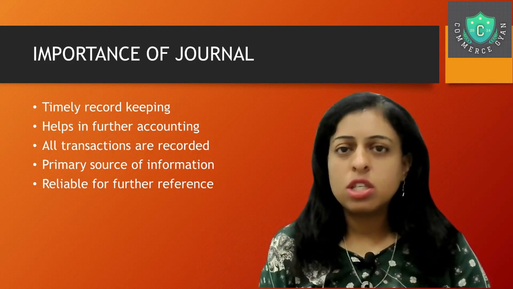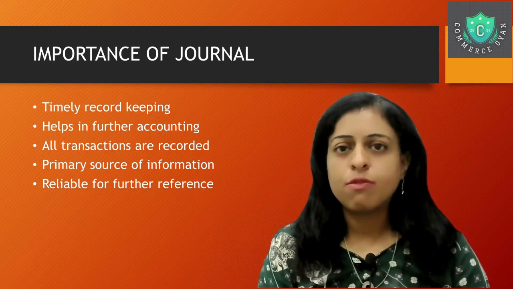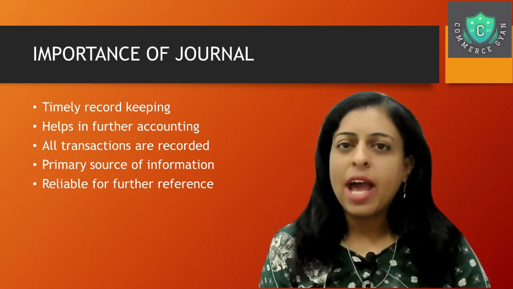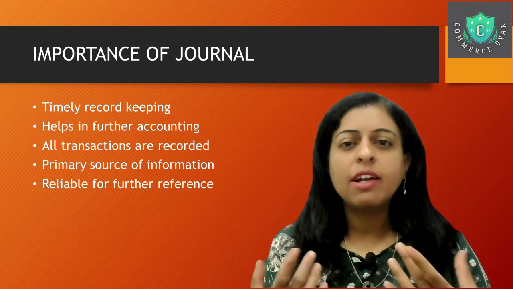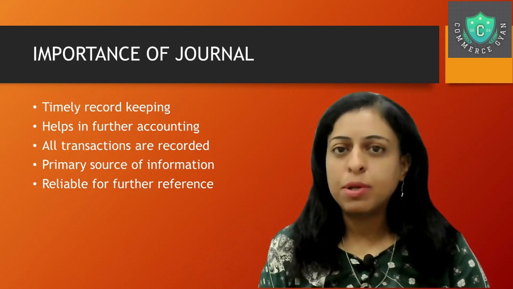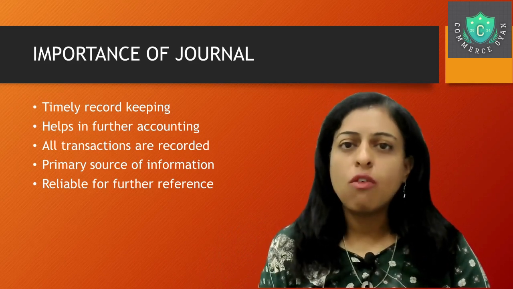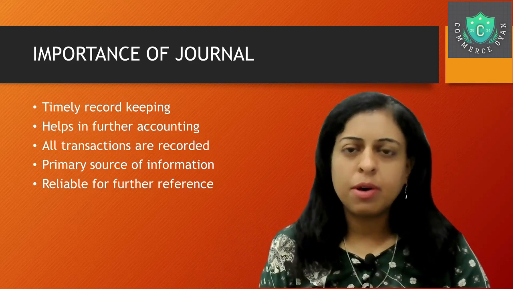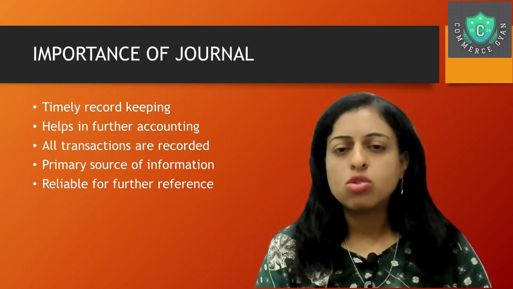Primary source of information: by now we know that since it is the first book of accounting, it's going to act as a primary source of accounting, and naturally it's a reliable book because it is used for further accounting parts, right? So this is the importance of the journal.